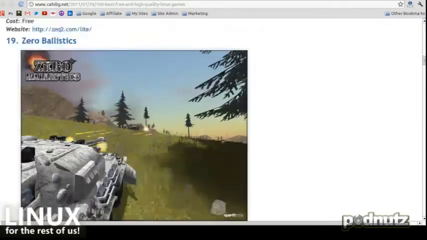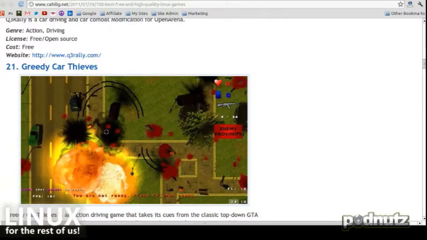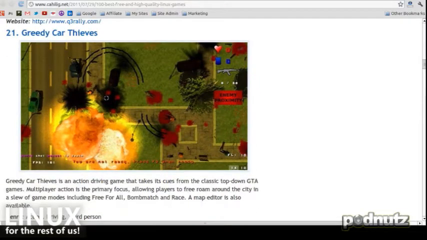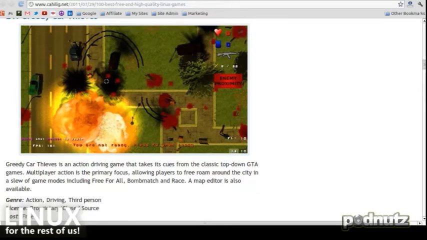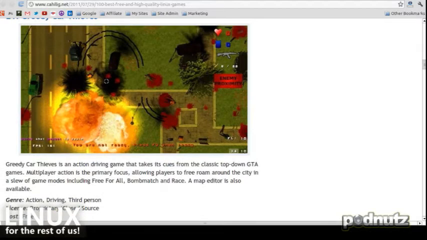It looks like it is number 21. Greedy Car Thieves. It's bird's eye view. It's not even like 3D open world. Yeah. That's awesome. That's how Grand Theft Auto 2 was. Yeah, I remember that. Yeah, it's all top down. Top down. I mean, when you went fast, it would zoom out. Slow down, it would zoom in.